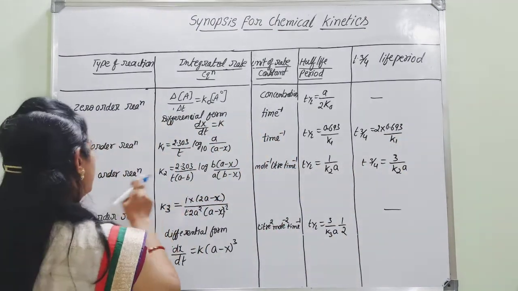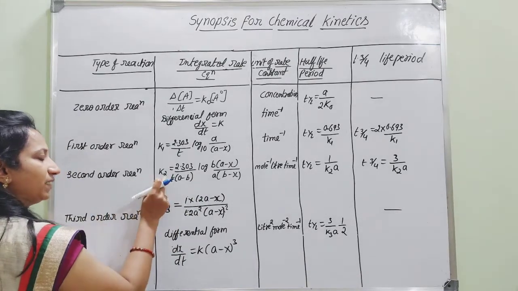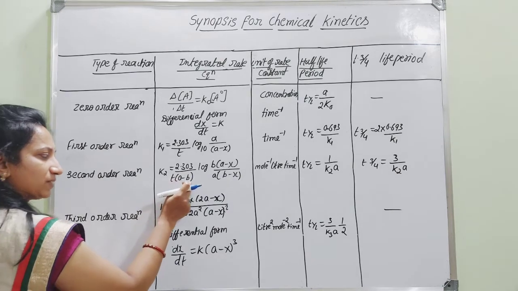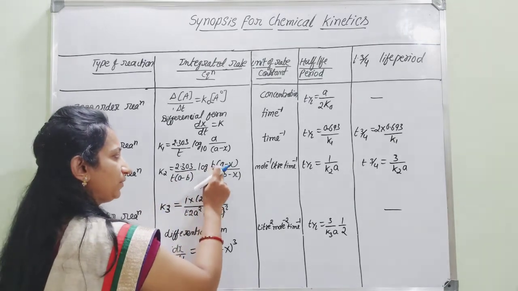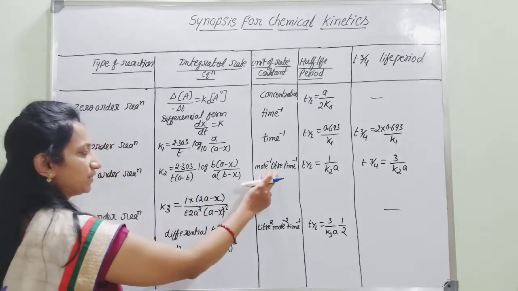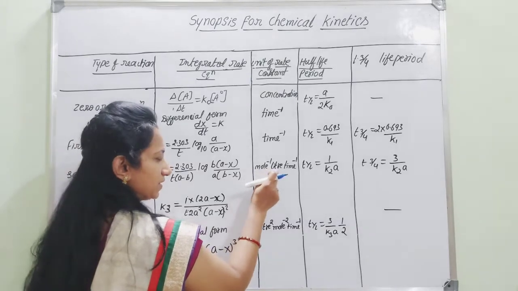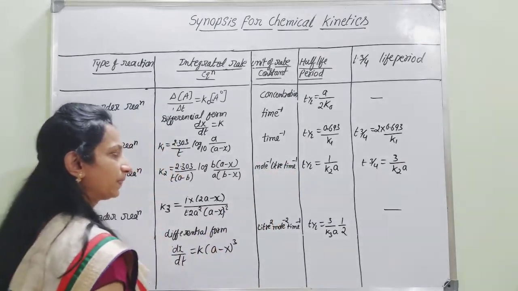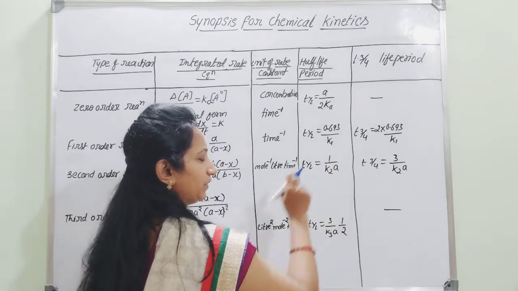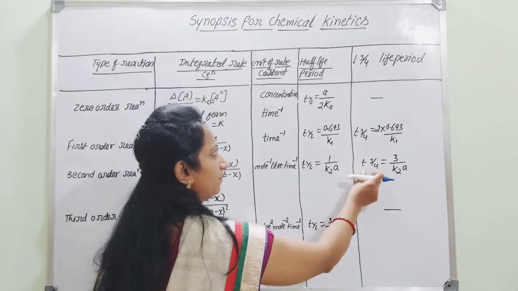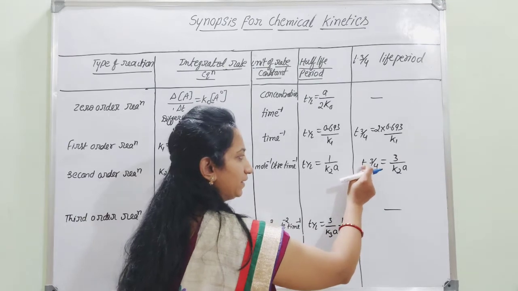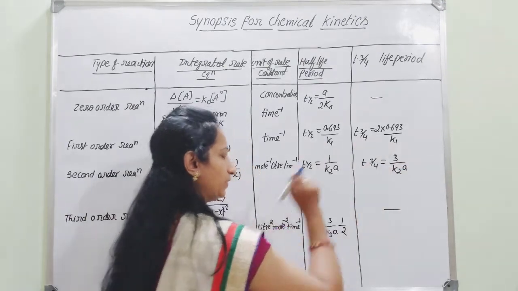And next, if you go for second order reaction, the rate constant k2 is equal to 2.303 by t into a minus b, that into log of b into a minus x divided by a into b minus x. With respect to this, what is the unit? Mole inverse, liter and time inverse. And t half is given as t half is equal to 1 by k2 into a. And instead of half-life period, if you take the three-fourth life period, t of 3 by 4 is equal to 3 by k2 a.